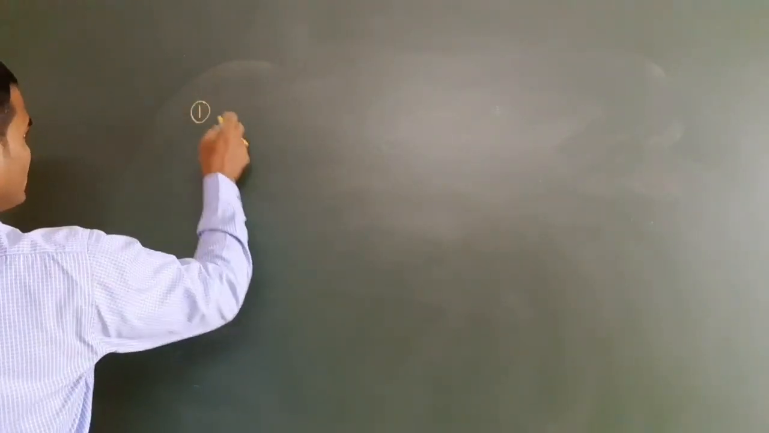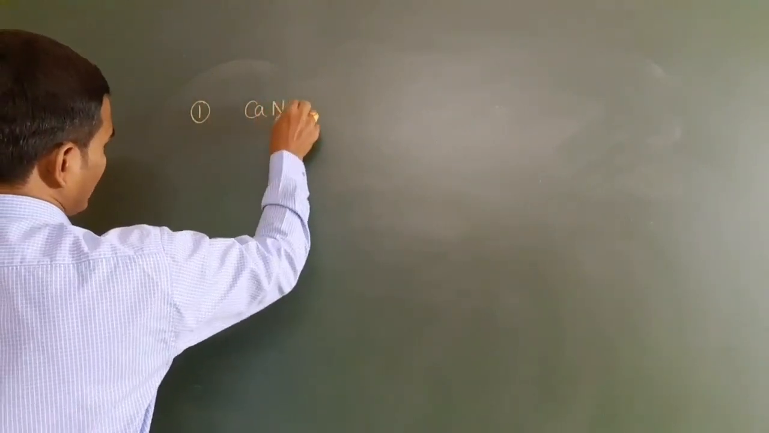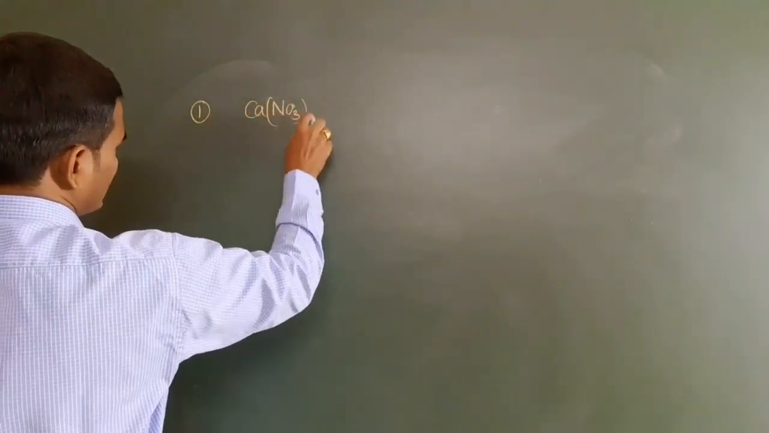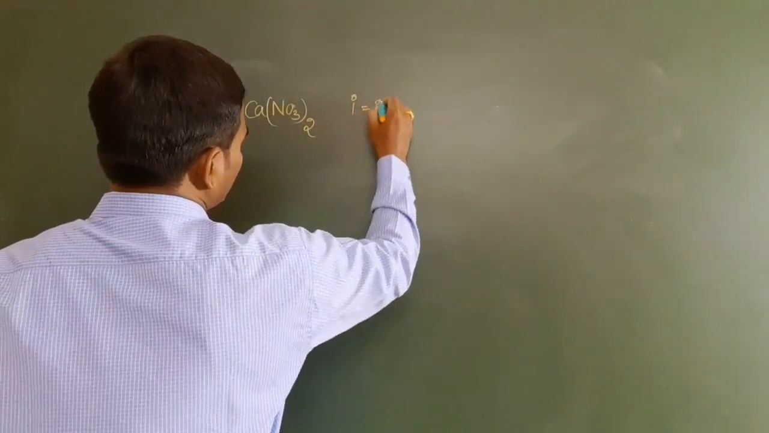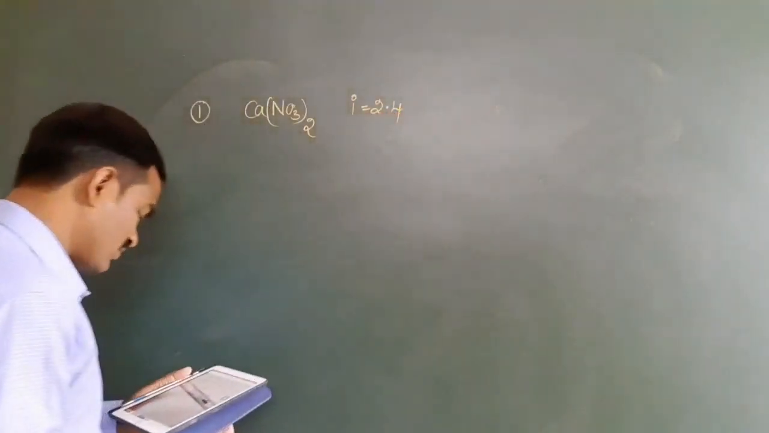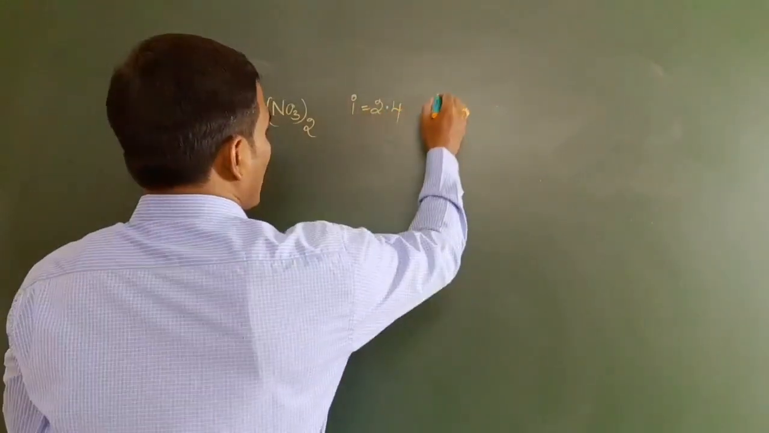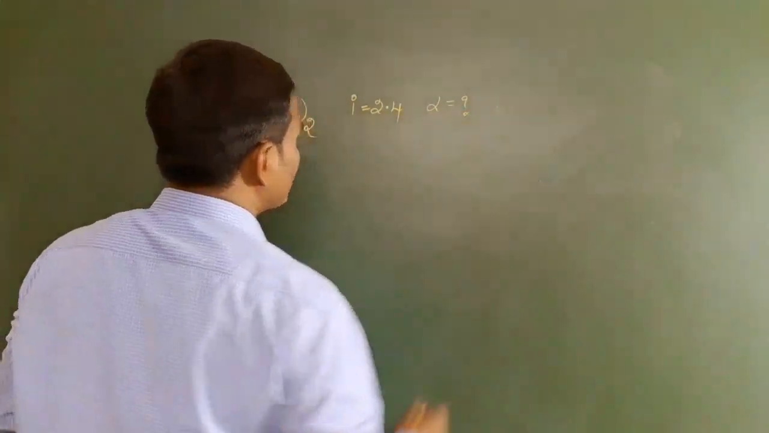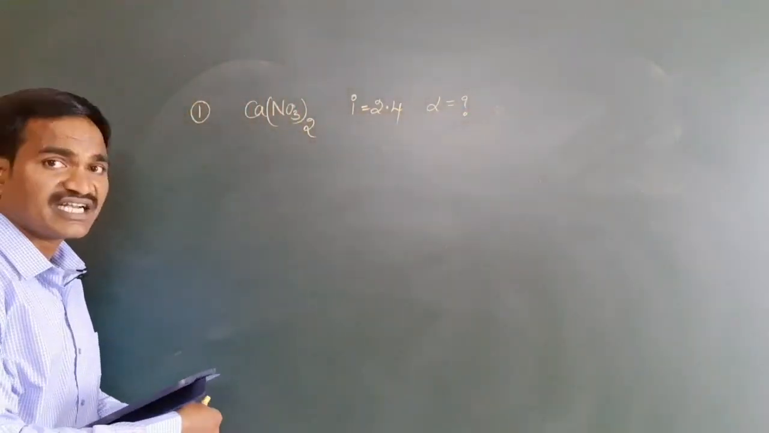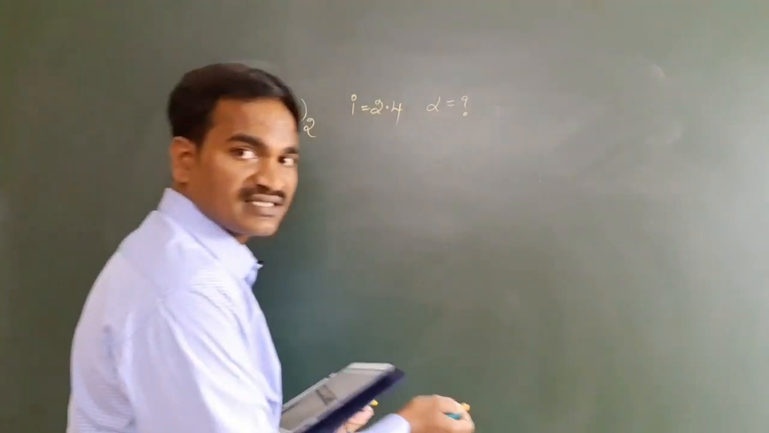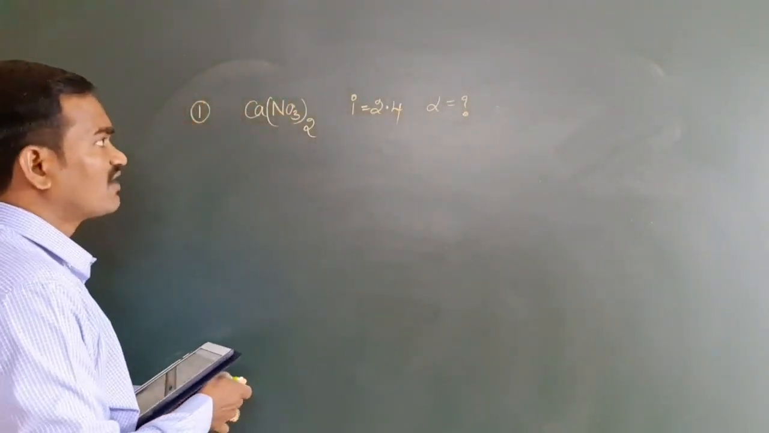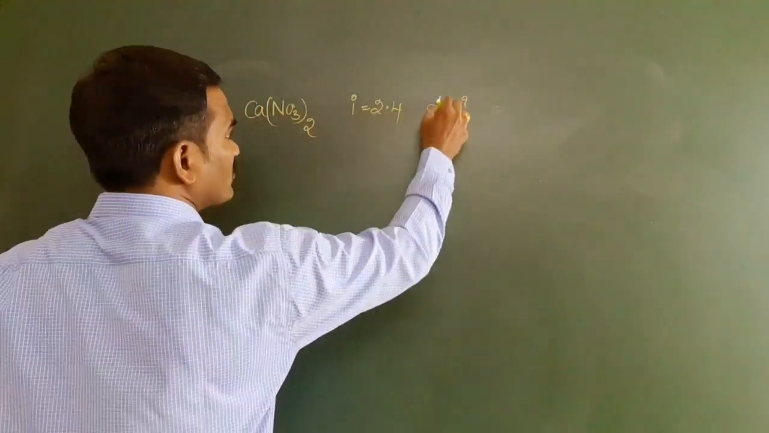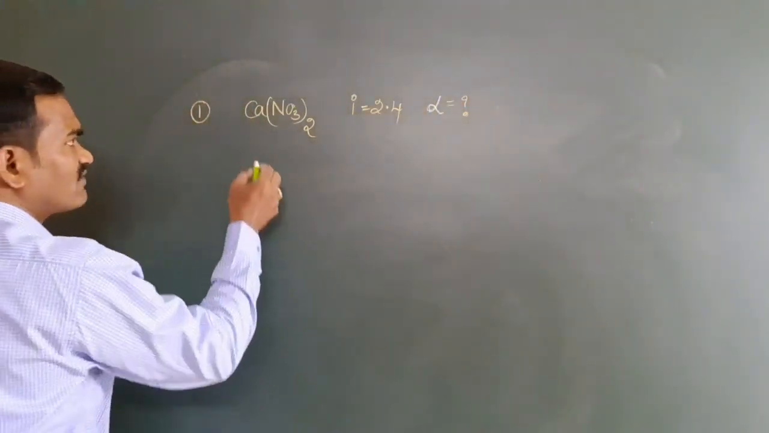They gave Ca(NO3)2, and here they mentioned the i value 2.4, and they are asking about alpha, the degree of dissociation. Can you see this? Alpha value should be calculated. If you want to calculate the alpha value, they said degree of dissociation, no?